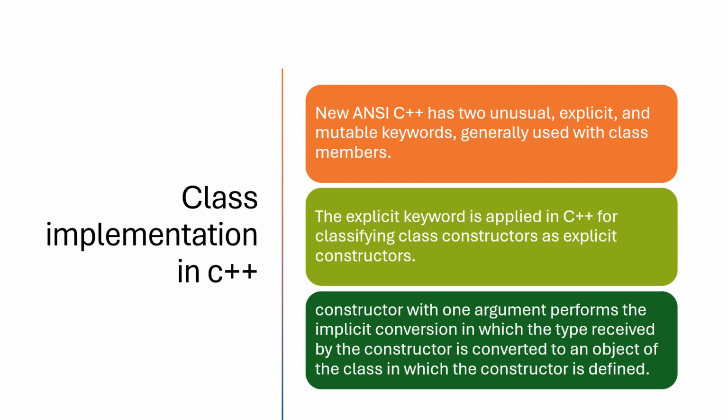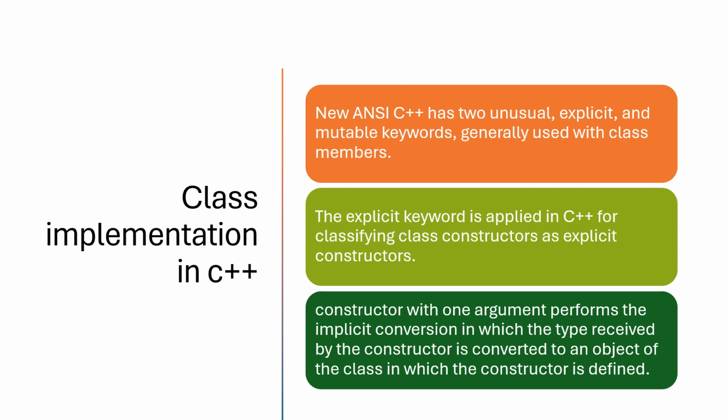As for the explicit keyword, it is used with class constructors. A constructor can be created with arguments or without arguments. A constructor with one argument performs an implicit conversion, in which the type received by the constructor is converted to an object of the class in which the constructor is defined.